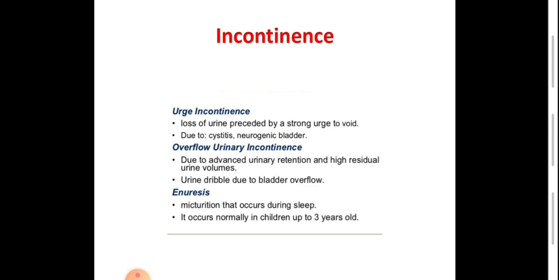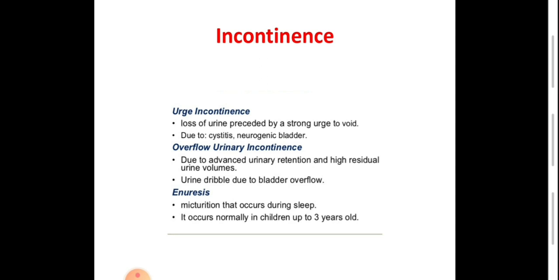Overflow urinary incontinence usually occurs in patients with chronic retention of urine with an overdistended bladder beyond the bladder capacity. This high residual urine volume may lead to involuntary passage of a continuous amount of urine that exceeds the bladder capacity.